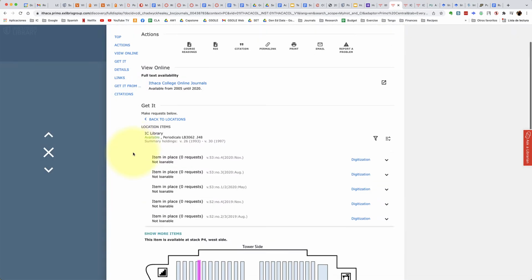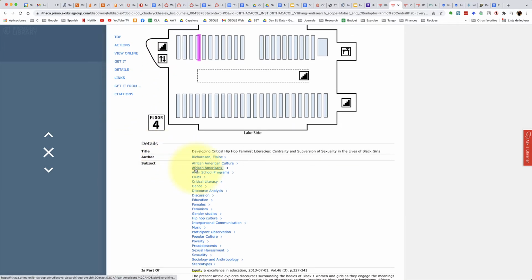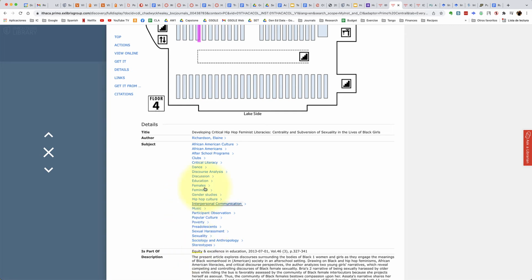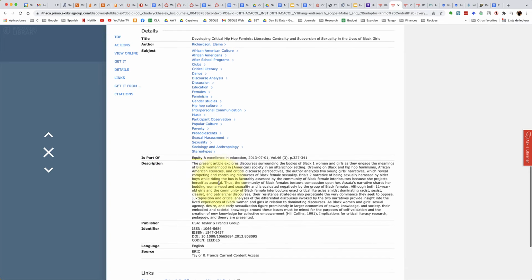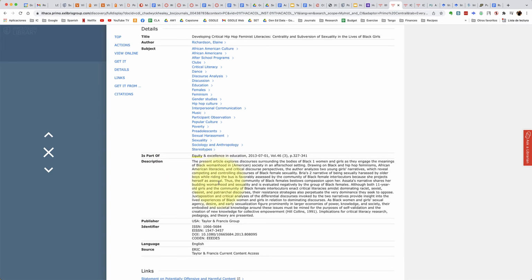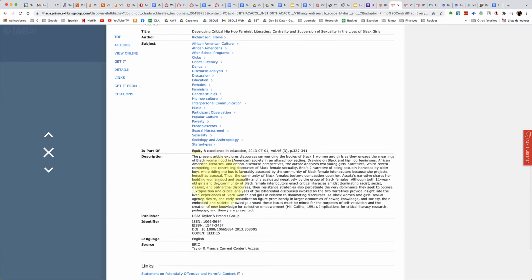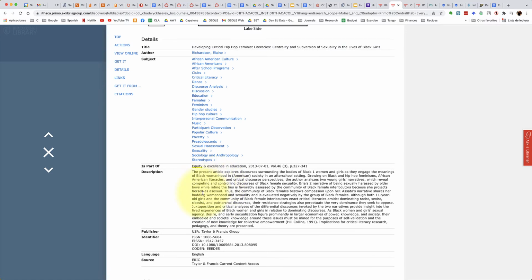And then at this point, I may want to look at some of these keywords here. These are some of the topics or themes that might be brought up. And then I also have the actual abstract of the article. So before actually retrieving it, I can get a sense of what the different topics are that this article addresses, whether I believe it might be relevant or not.